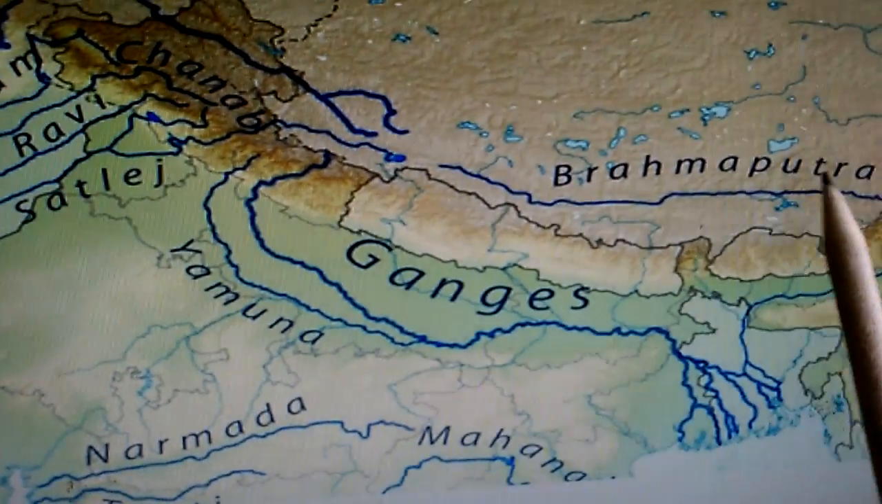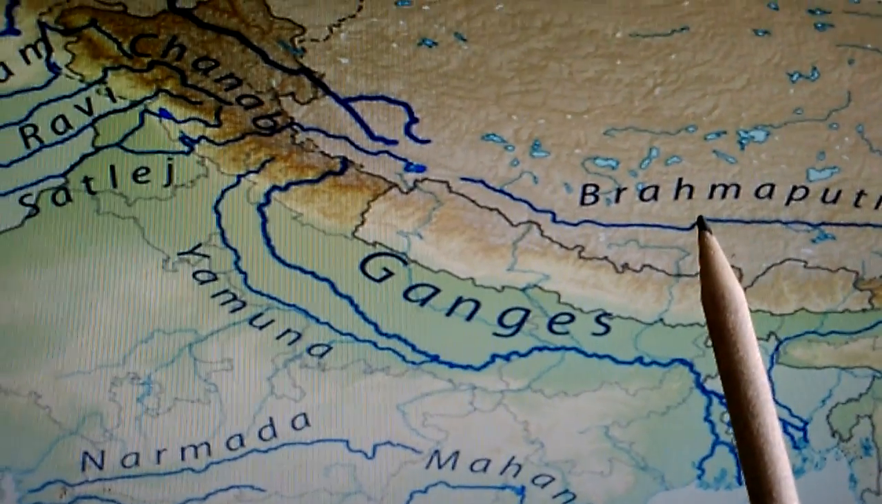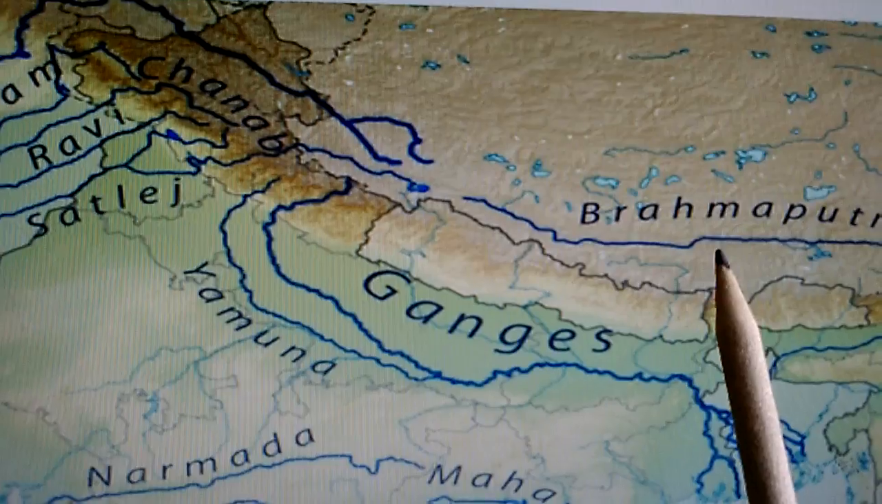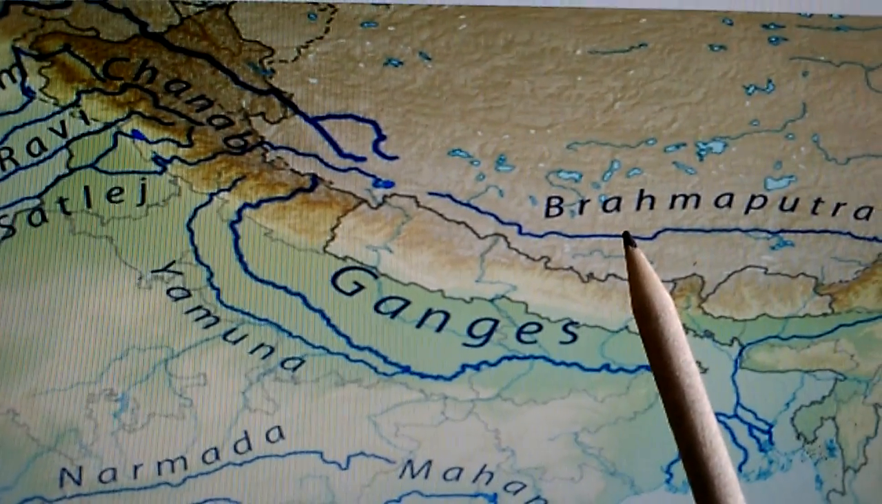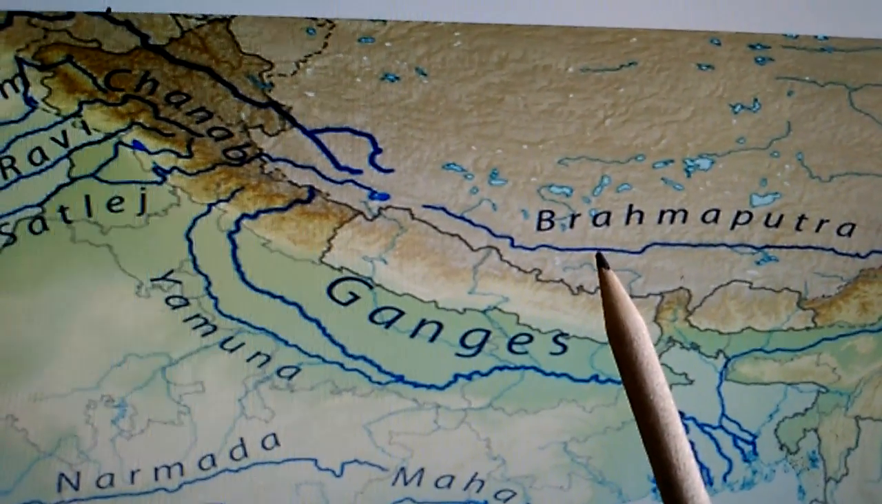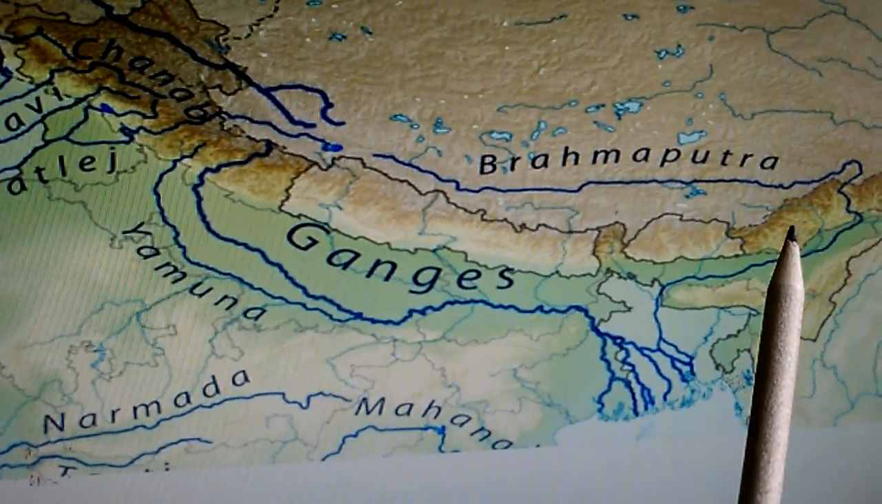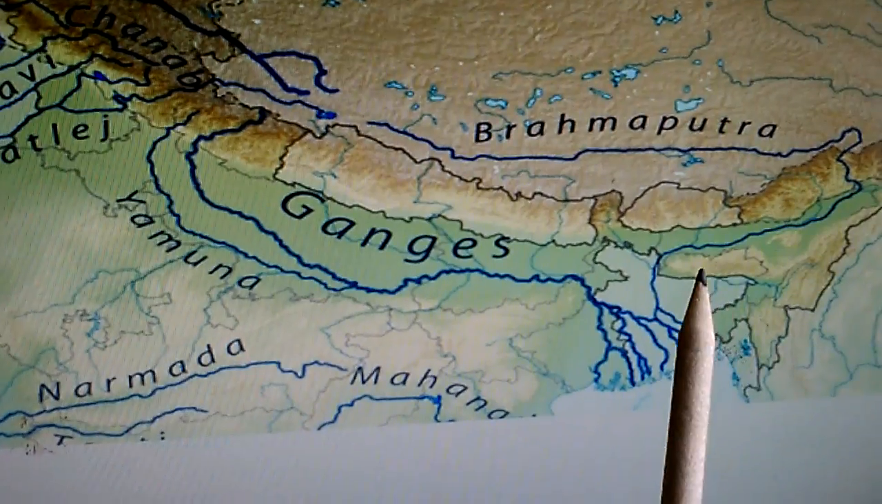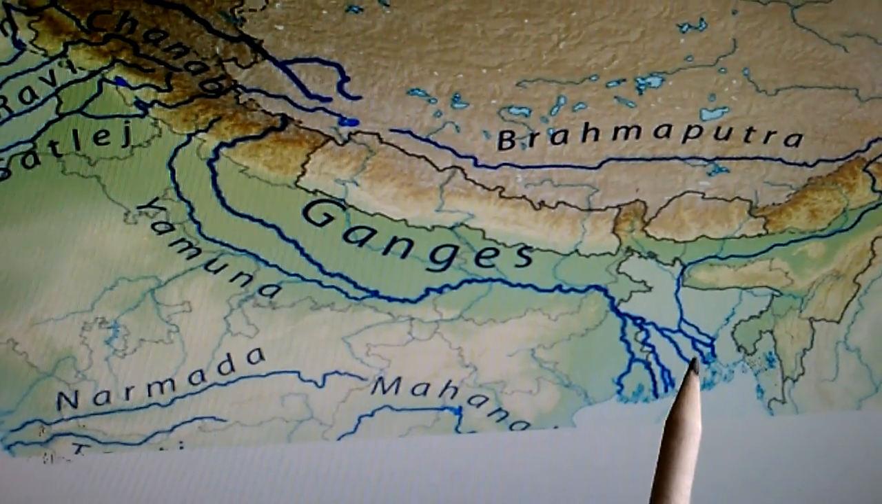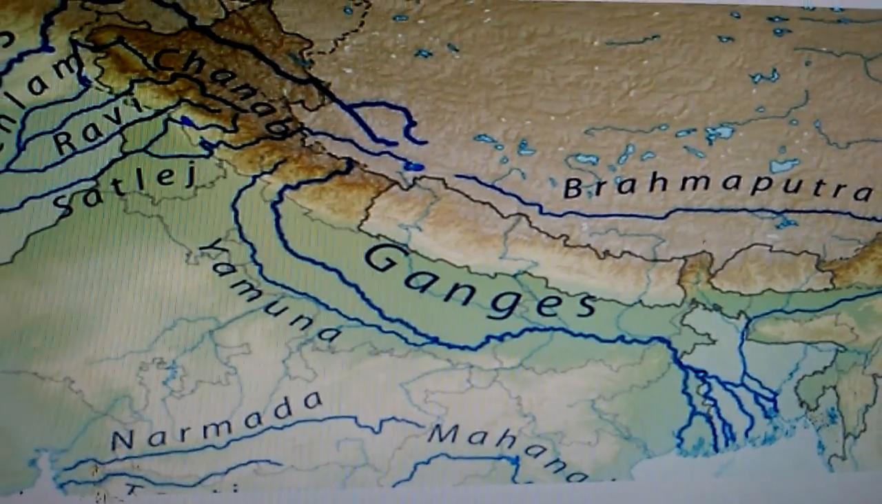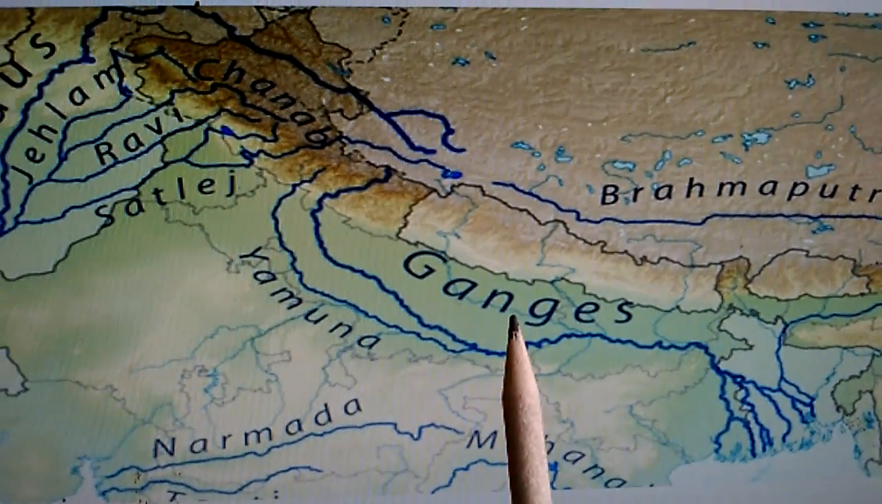The next is what here, children? You can see the Brahmaputra. Brahmaputra also originates in Tibet near the Mansarovar Lake, and it passes through Bangladesh and finally meets in the Bay of Bengal. The last one is the Ganga.